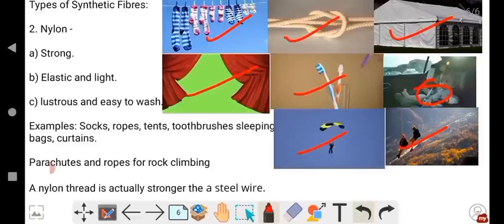So children, these are the things which are prepared from nylon. Now you have learned the two types of synthetic fibers, that is rayon and nylon.